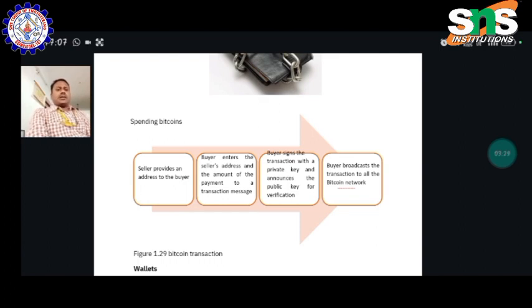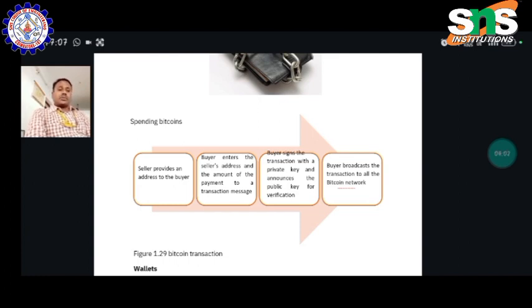After the address verification, the entire account details are furnished in the user's and vendor's bank accounts after ensuring both. Then they use a private and public key to verify the transaction. That is very simple. If we initiate the transaction, we give the pay request to the particular vendor, then the vendor checks that the pay request is received and acknowledges through a message or phone call, whatever it may be.